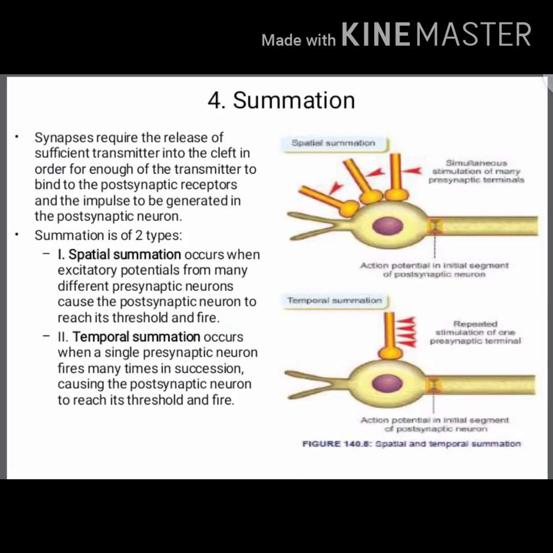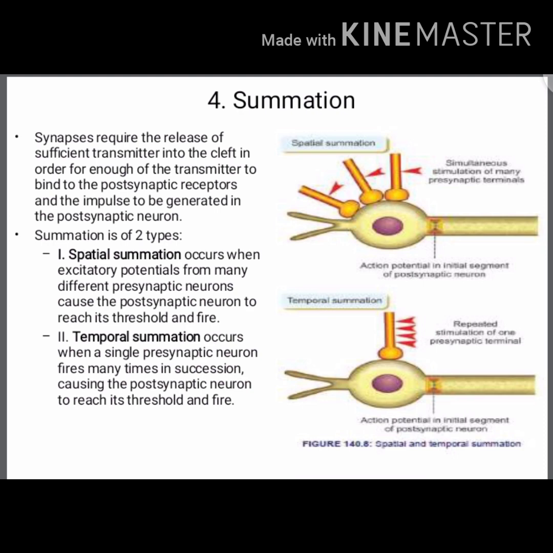The fourth one is summation. Summation means the synapse requires the release of sufficient neurotransmitter into the cleft, in order for enough of the transmitter to bind to the postsynaptic receptors and for the impulse to be generated in the postsynaptic neurons. The summation is again of two types: one is spatial summation, another one is temporal summation.